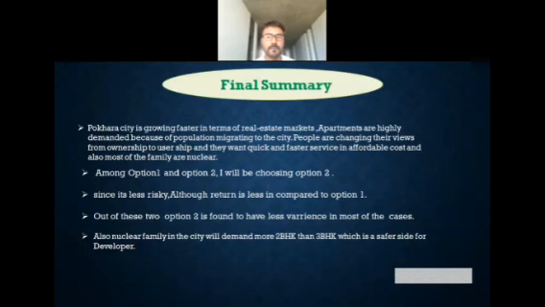The next one. While concluding on option 1 and option 2, less variance was found in option 2, that is 2 BHK. Since it's less risky, although the return was less in comparison with option 1, I prefer to choose 2 BHK over 3 BHK, because when you study the scenario of the Pokhara Valley, most of the families are nuclear families, and they will want to buy 2 BHK rather than 3 BHK as it is cost effective, and they can afford it properly.